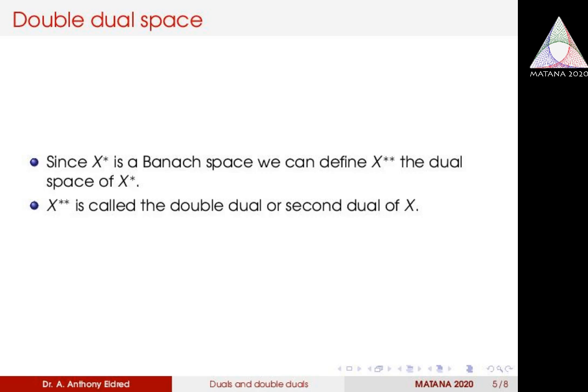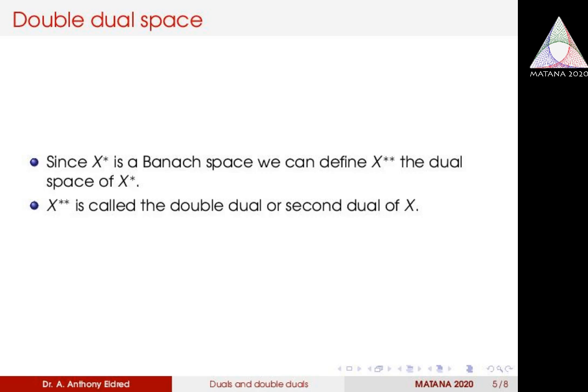This X double star is called the double dual or second dual of X. The reason for studying the dual spaces, that is X star and the second dual X double star, is that from the properties of the dual space we can deduce some important properties of the space X.